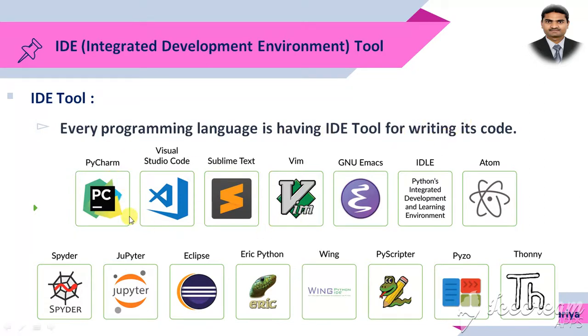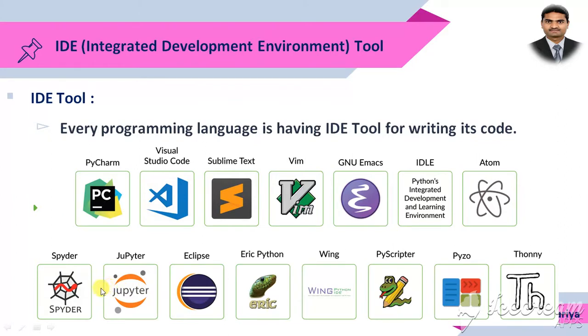A few examples are given here, like PyCharm, which is one of the editors for the Python language, then Visual Studio Code for Visual .NET, then Sublime Text, Vim, GNU, Atom, then Spyder, Jupyter.